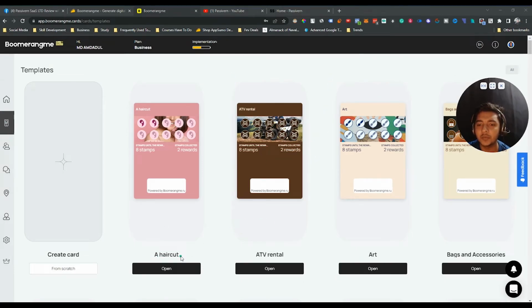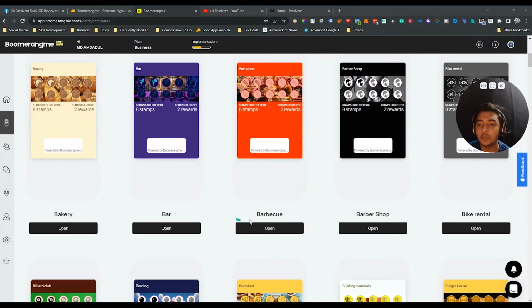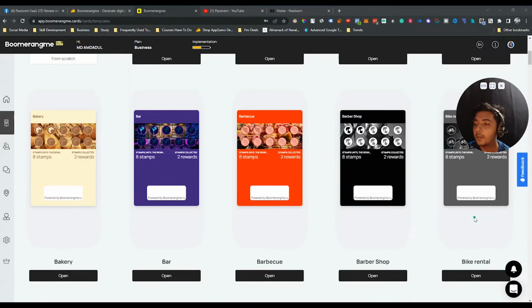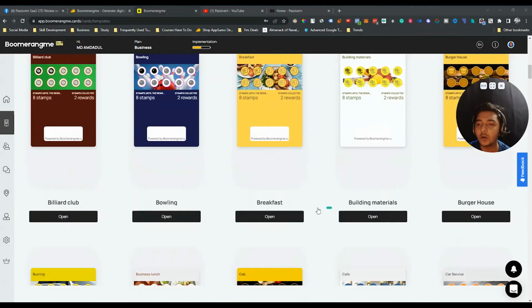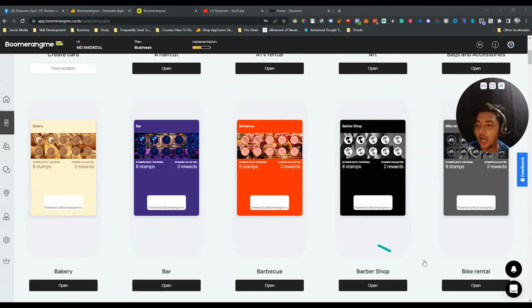See, they have templates for haircut, ATV rental, art, bags and accessories. They have for bakery, for bar, for barbecue, for barber shop, for bike rental shop. So a lot of templates are available, guys. So let's say for this video I will explore this bike rental template, and all the features that I will show you here on this bike rental template are available on every template. So just click here, open.